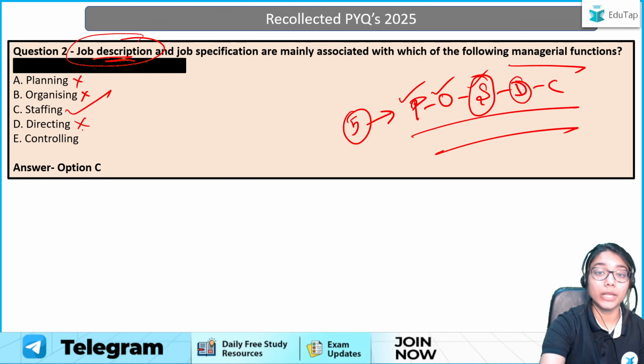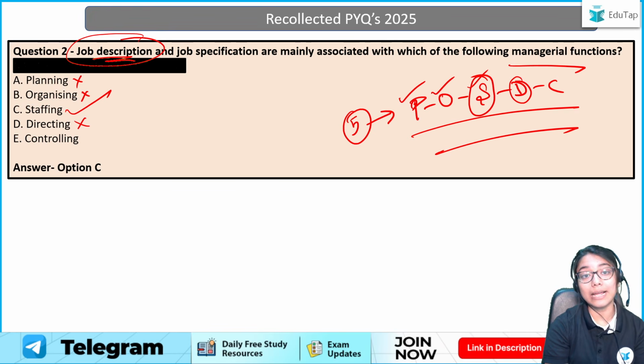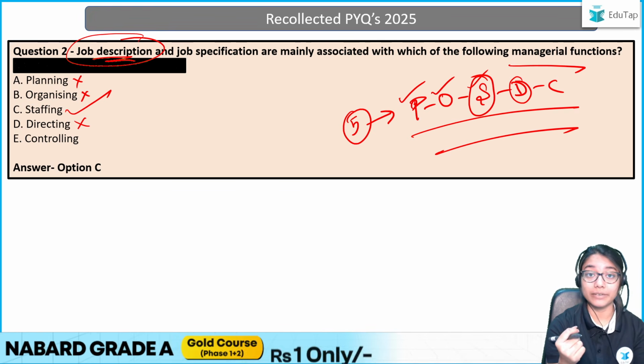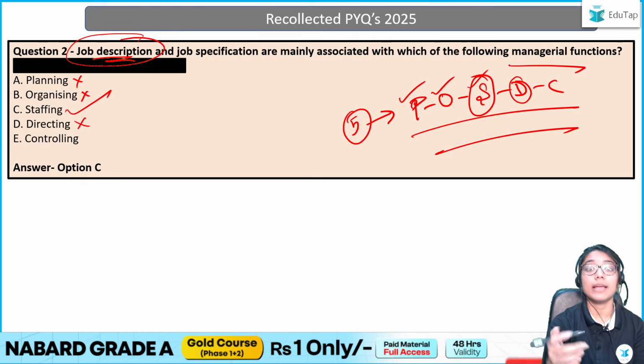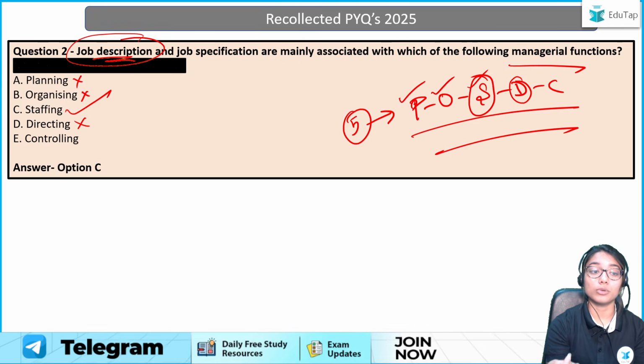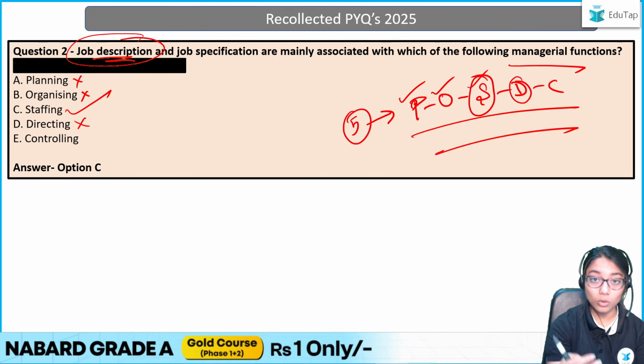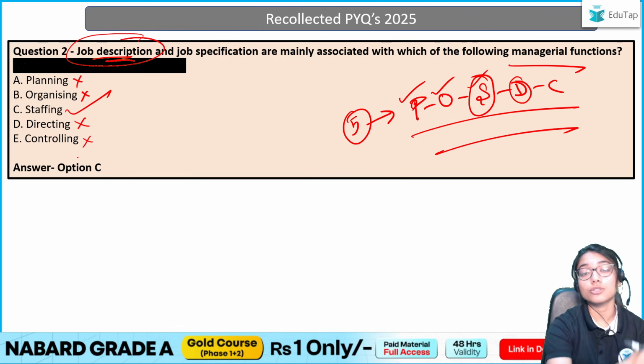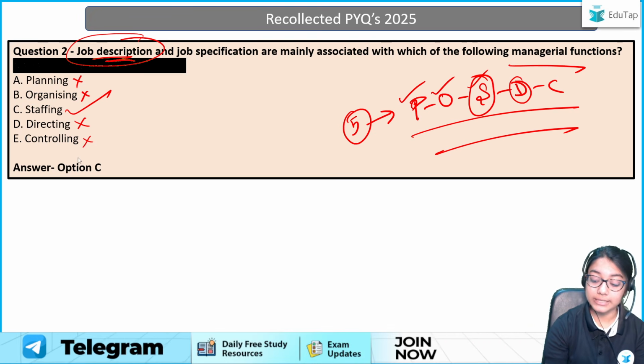And what about controlling? Controlling again means what? That I am going to control the activities, I'm going to supervise, I'm going to see if I could meet my profit targets or not. So in this case also, everything is running in the organization. Am I hiring people? No. So therefore, controlling is also out, right? And our answer is nothing but option C, staffing.